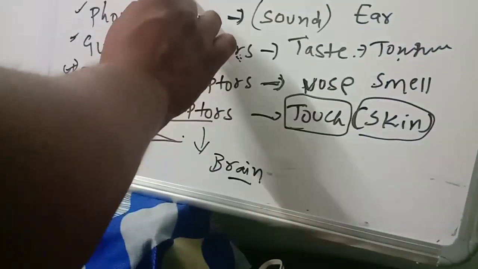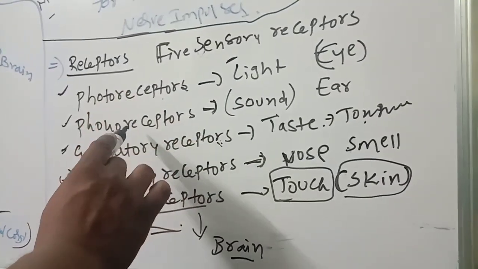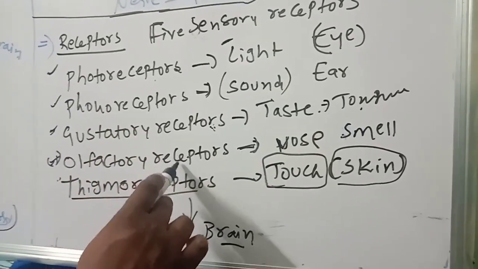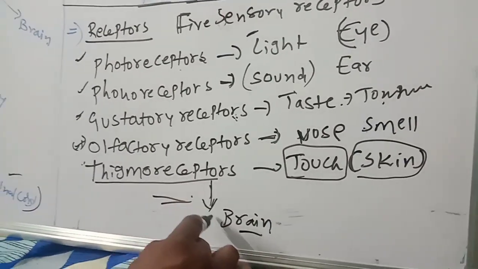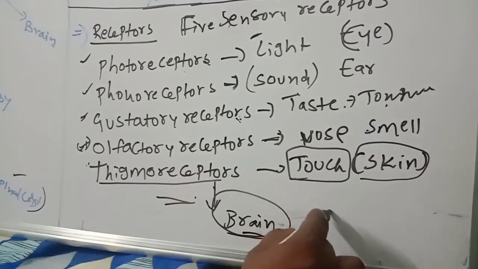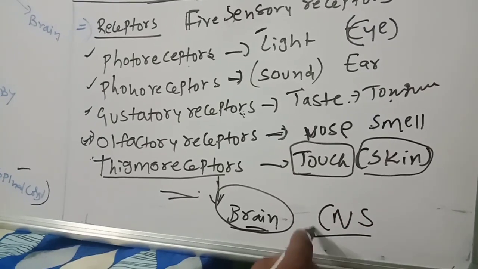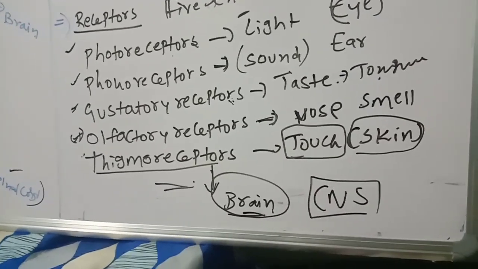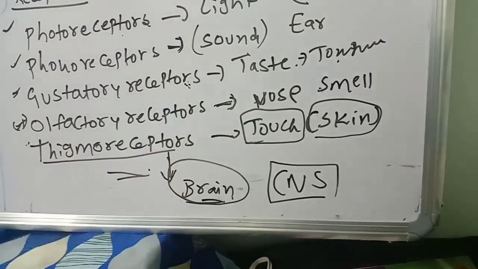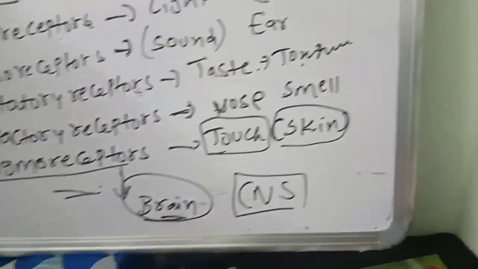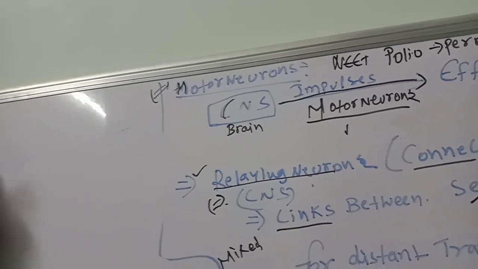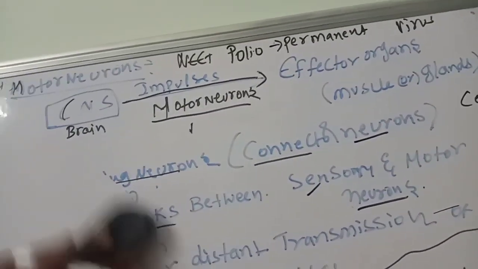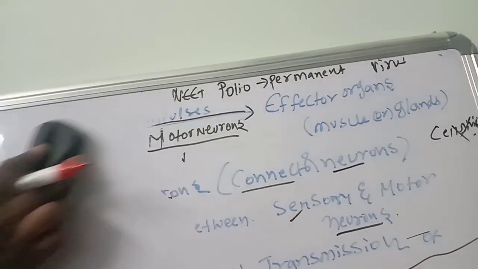So these are all receptors: photoreceptors, phonoreceptors, gustatory receptors, olfactory receptors, thigmoreceptors. They will take the information and send it to the brain, a component of the central nervous system. So these are the main points about the receptor systems. The next concept is reflex actions. We will discuss this tomorrow, but I will give a little information now.